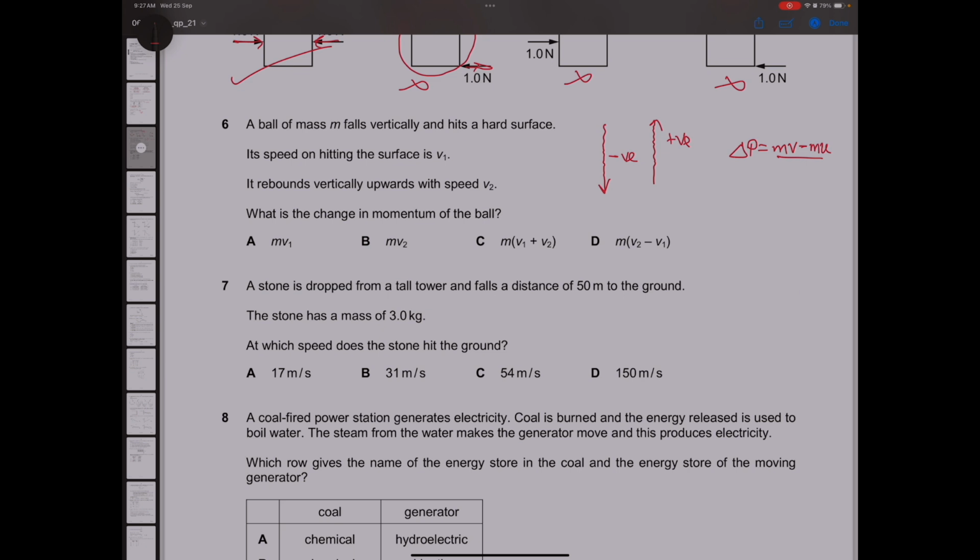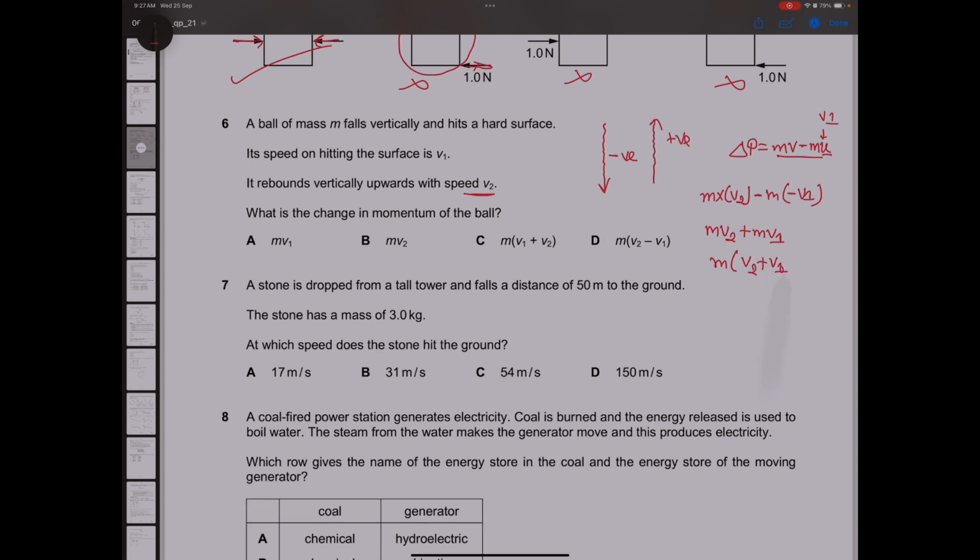Alright. So m into v2, which is when it is going upwards, so v2 will be positive, minus m into initial velocity, which is v1 in this case when you are going downwards. So downwards it will be negative v1. So this becomes mv2 plus mv1, meaning m(v2 + v1).